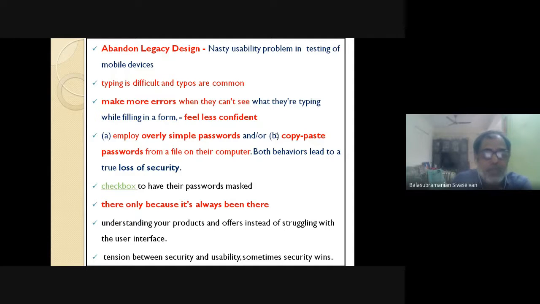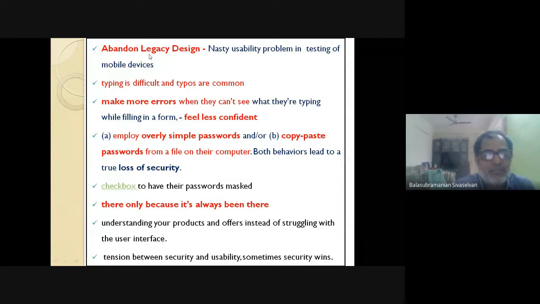Okay. So I think people have largely understood the importance of, this is what we call abandoned legacy design. Don't just keep carrying forward things without looking at the present scenario, the present evolution in IO devices, all that stuff. Abandoned legacy design is another classic area in usability. Legacy is good, agreed, but if it is not helping the cause, abandon it. One more that you will see.